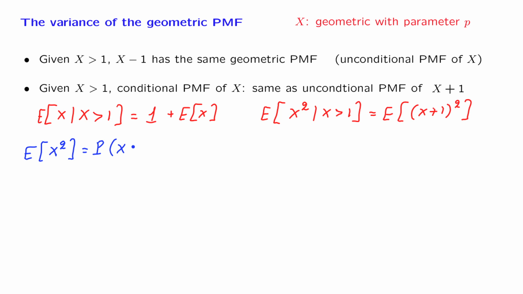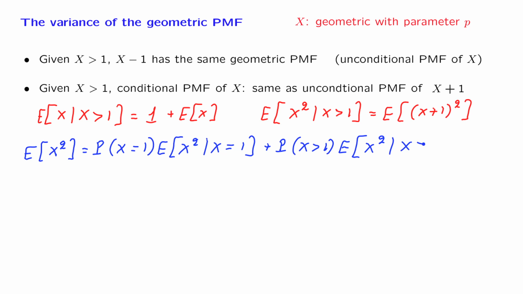We separate into two scenarios. In one scenario, X is equal to 1, and then we have the expected value of X squared given that X is equal to 1. And then we have another scenario, the scenario that X is bigger than 1, and then we have the expected value of X squared given that X is bigger than 1. So this is just the total expectation theorem.